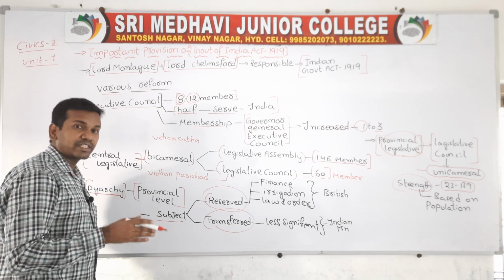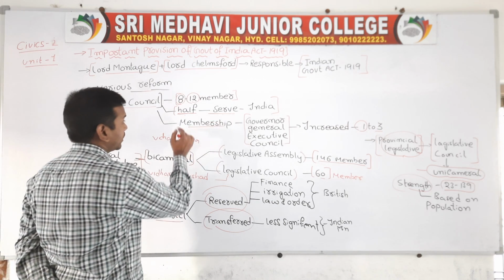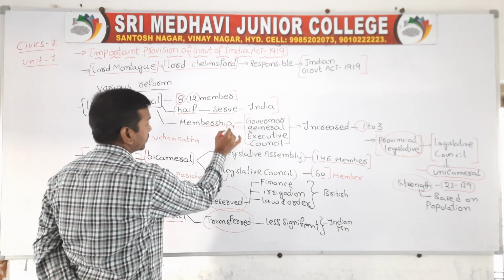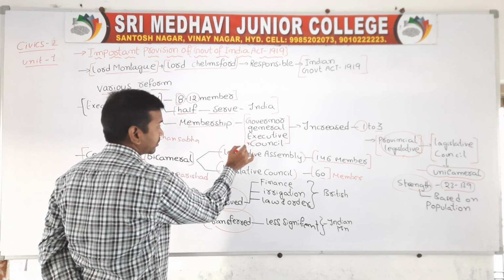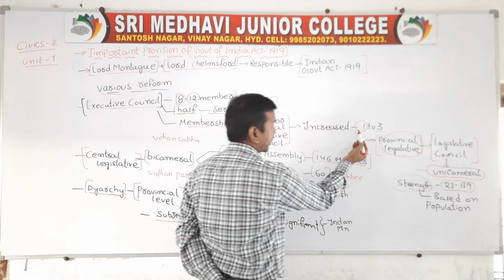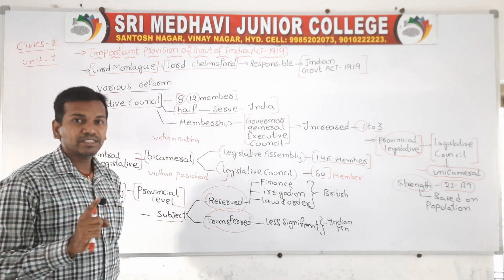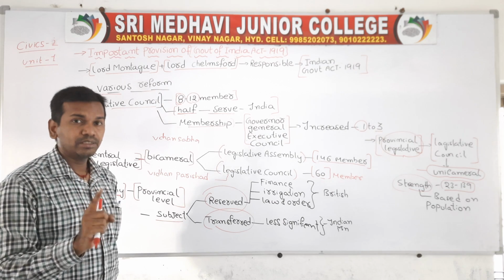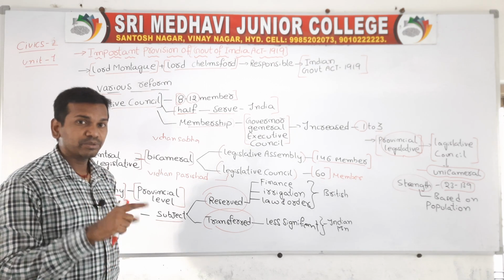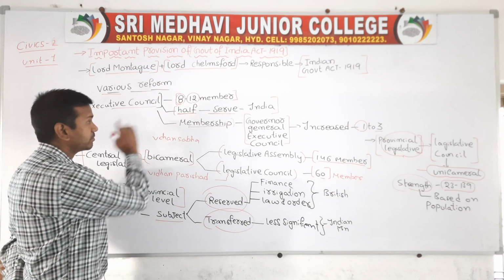Now the membership of the Governor General Executive Council has increased from 1 to 3. Before, the position was only 1, but now it has increased from 1 to 3. So this is one provision.